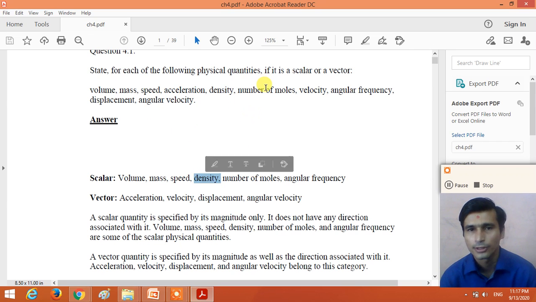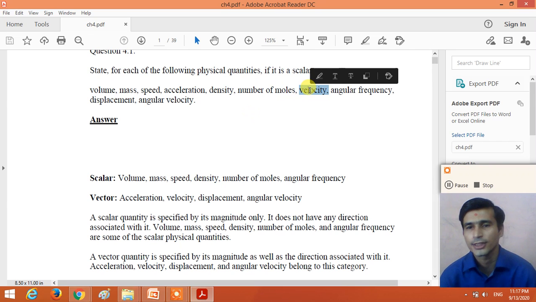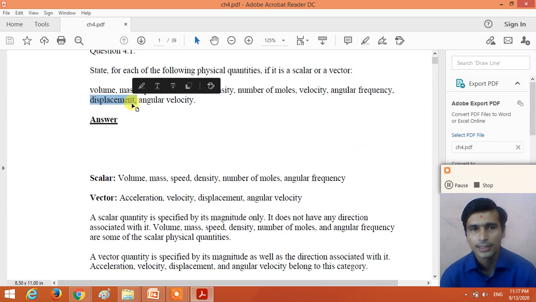Number of moles is also a scalar quantity. Velocity. Here velocity is a vector quantity because to represent the velocity we require the magnitude as well as the direction. Then the angular frequency. Here the angular frequency is a scalar quantity, while the displacement and the angular velocity is a vector quantity.